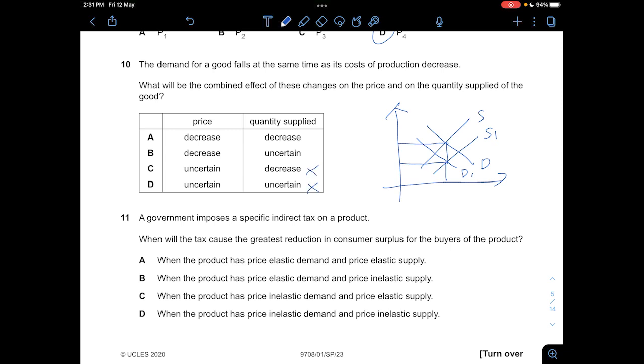So C and D are wrong because the price has definitely decreased. But then quantity supplied has not necessarily decreased because there are many possibilities, because we don't know to what degree the cost of production has decreased and to what degree the demand has fallen. But definitely we know that if there's both a shift in the supply curve to the right and a shift of the demand curve to the left, definitely the price will decrease. But then quantity supplied is definitely uncertain, so the answer is B.